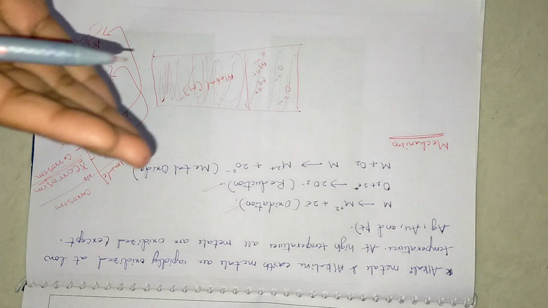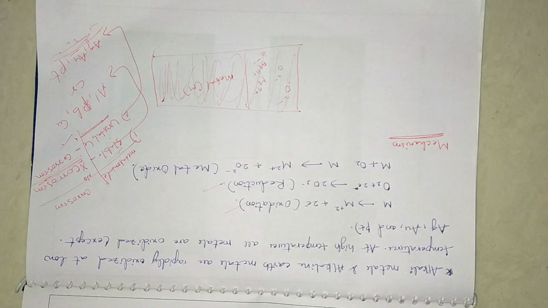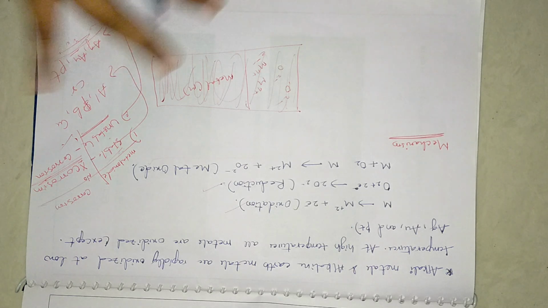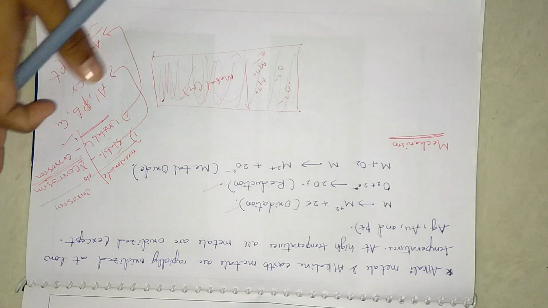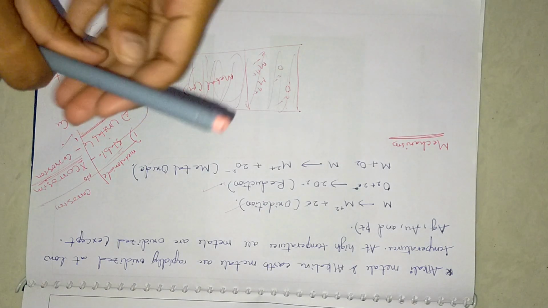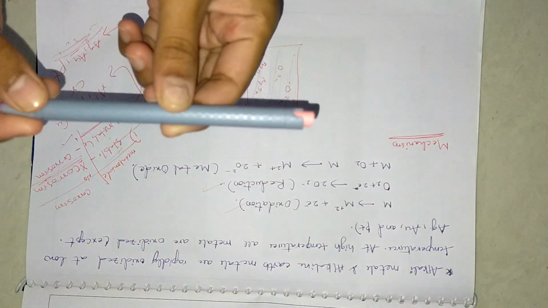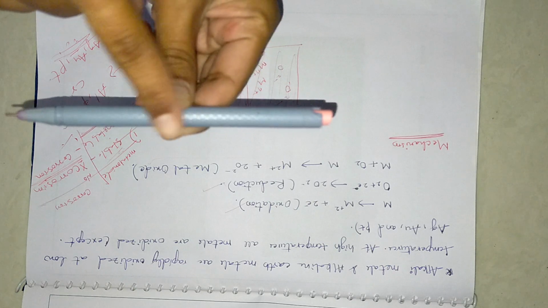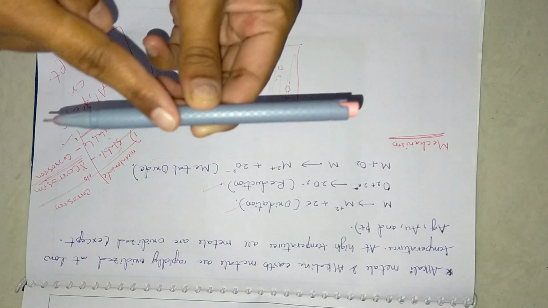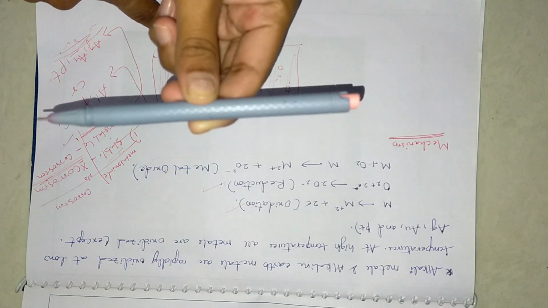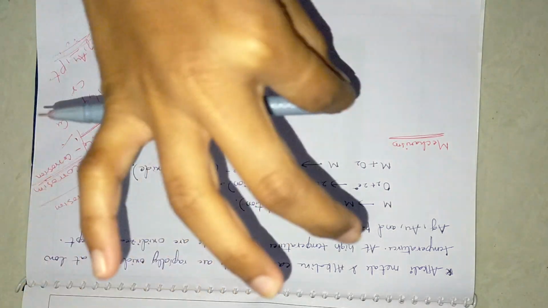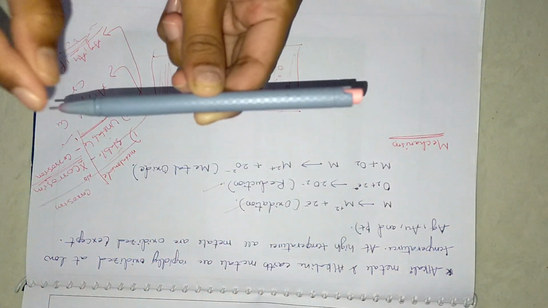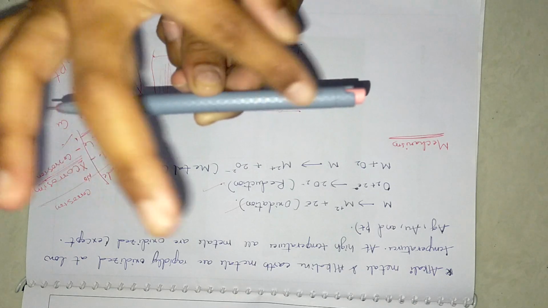Again that metal will evaporate, and again corrosion will happen. In that way, the complete metal, from the top to bottom, will get evaporated through continuous corrosion. For example, this is the metal, and on the top layer it has formed metal oxide. This is a volatile metal oxide, so when it evaporates, the complete layer will not evaporate, and it will leave some parts of the metal oxide there.